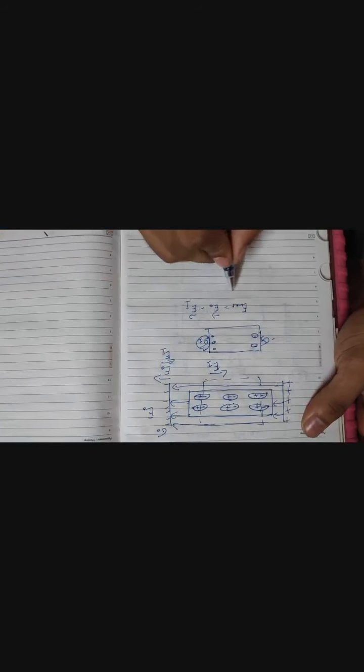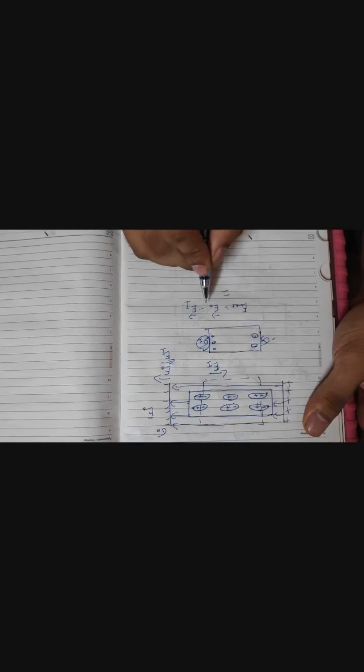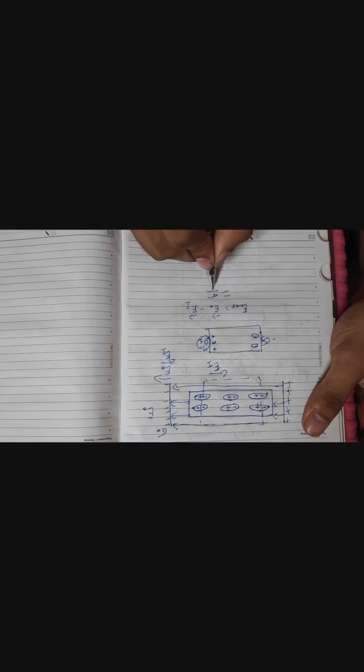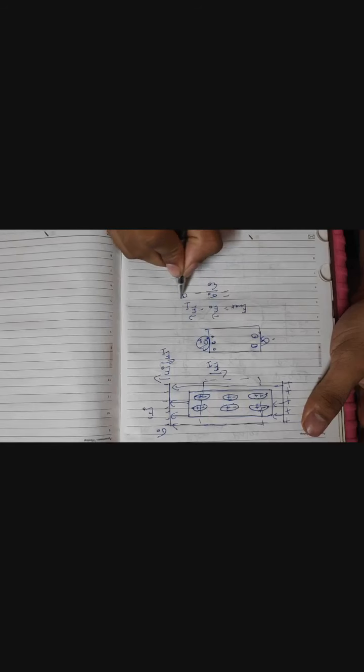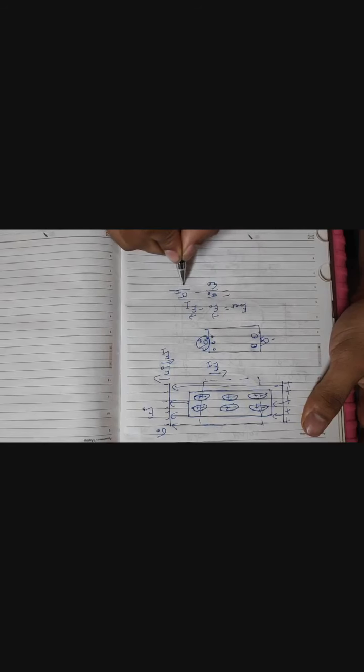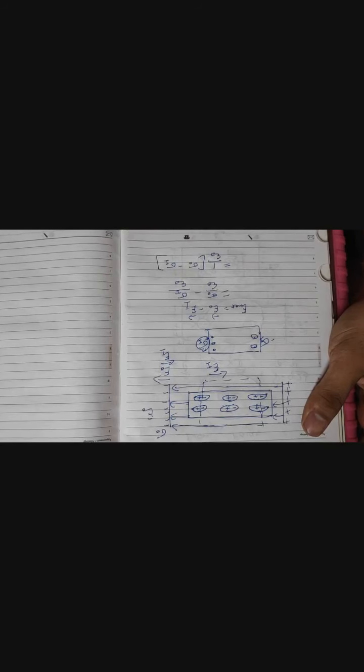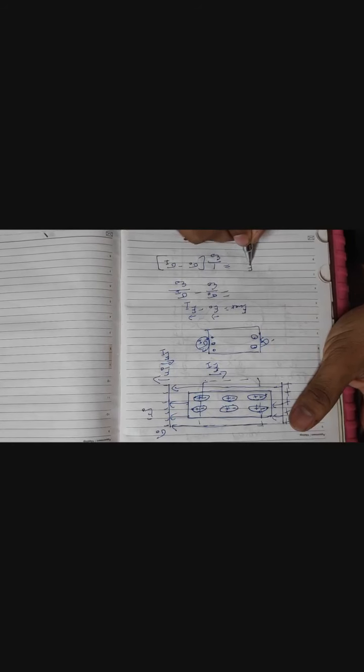Now we also know that this equals the charge density upon epsilon naught. This is due to the electric field and this is due to the induced charge density. So from here we can write 1 upon epsilon naught times sigma 0 minus sigma I. I hope this much is very clear to you. This is the net electric field produced.